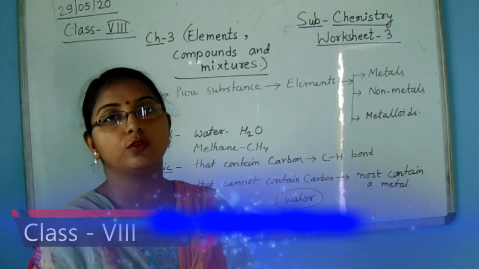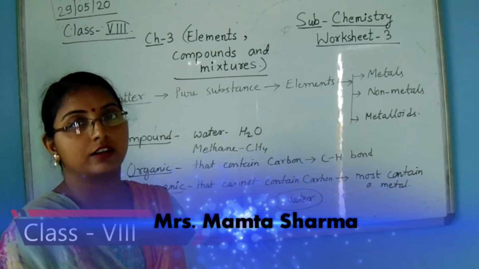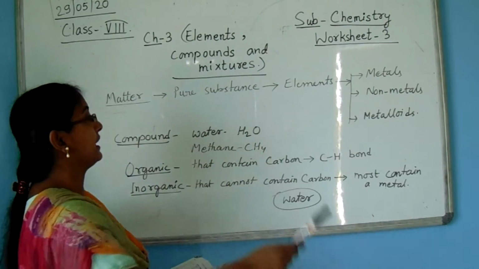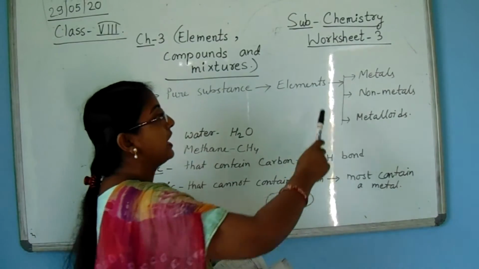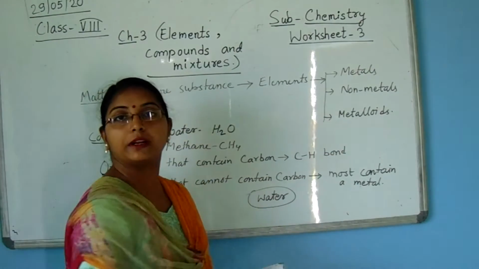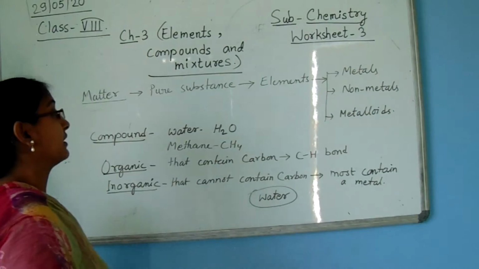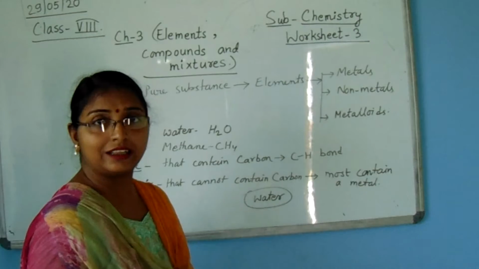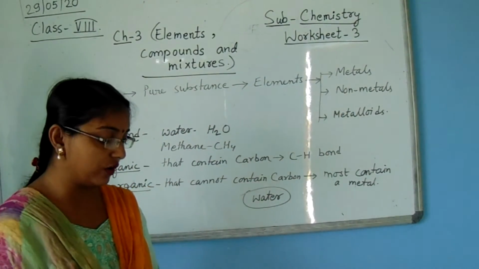Now let us continue our chapter 3, elements, compounds and mixtures. In the earlier class we discussed how matter can be divided as pure substance, and pure substances can be divided as elements, and further the elements can be divided as metals, non-metals and metalloids. In the last class I was discussing metals, non-metals and metalloids, and in this class we will discuss them further.